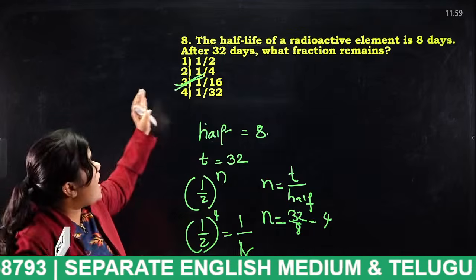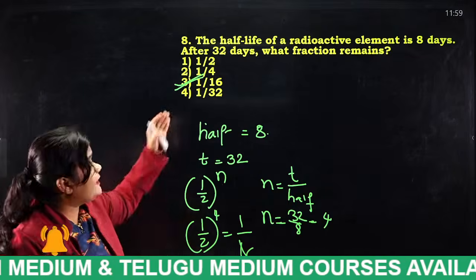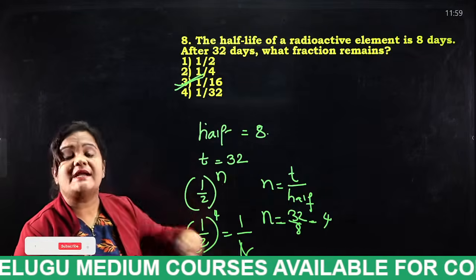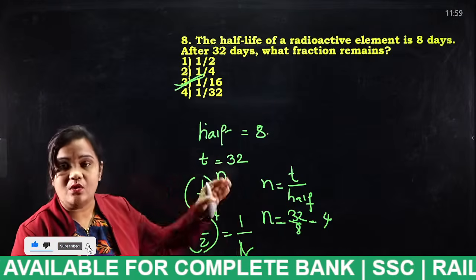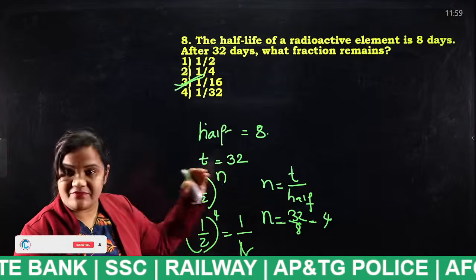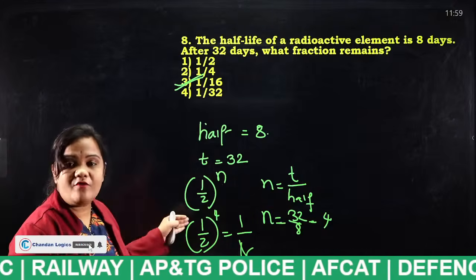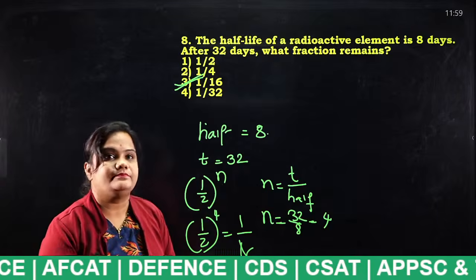The half-life of a radioactive element is 8 days. After 32 days, after the complete time, that is T is equal to 32, and half-life time is equal to 8 days. In order to find the fraction, we have a formula: half power n.